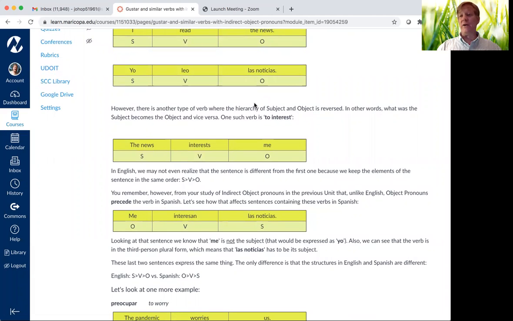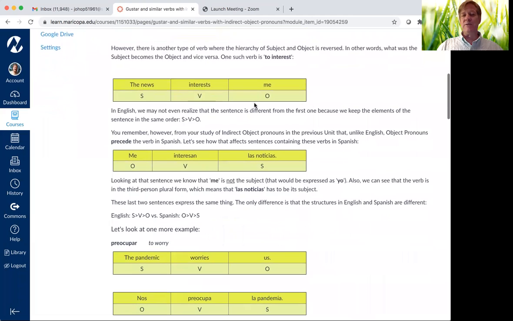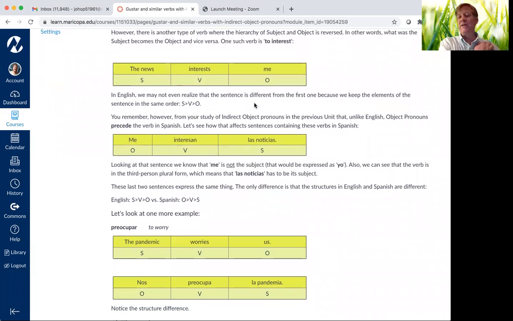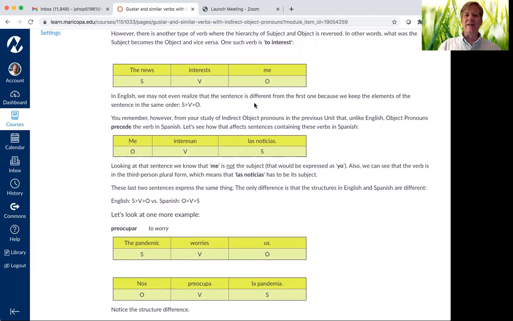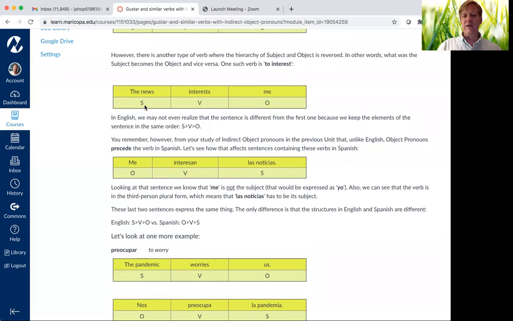For instance, to matter. You could say, international affairs matter to me. There, we're saying that something matters, right? And gustar in Spanish works the same way. The only thing tricky about gustar is that it translates in English to one of these verbs, but structurally, it's one of these reversed verbs.